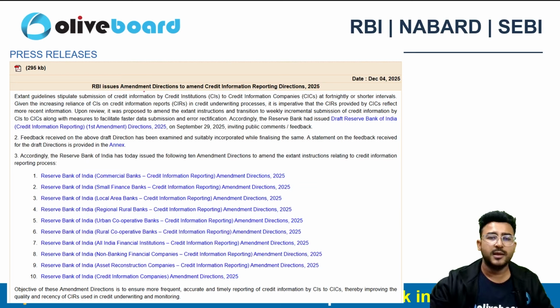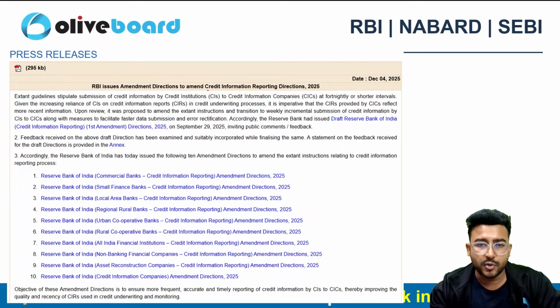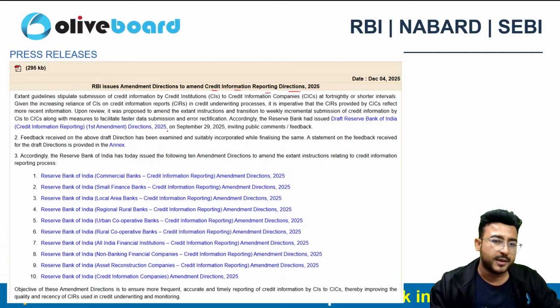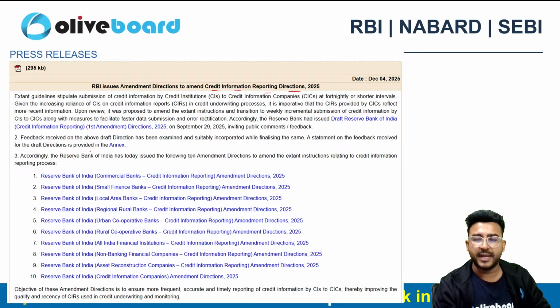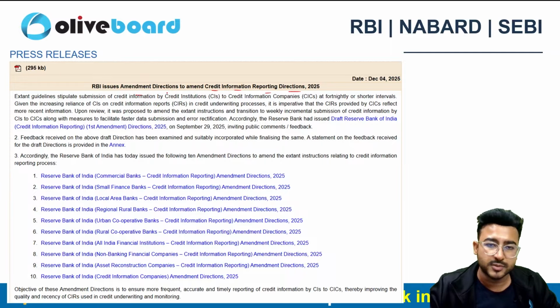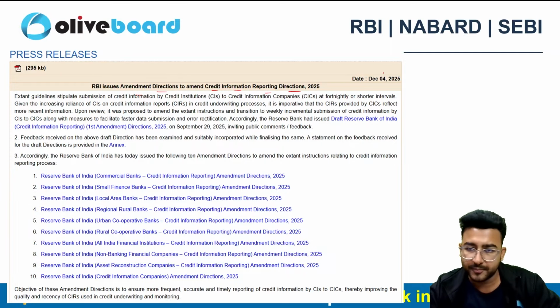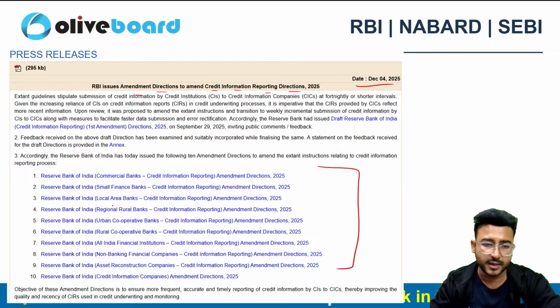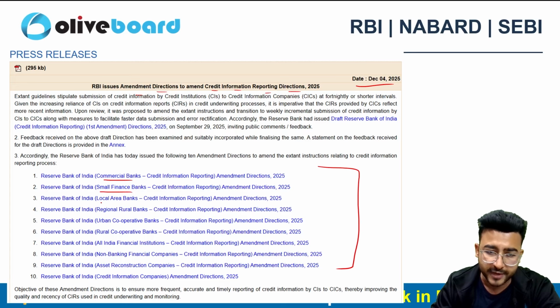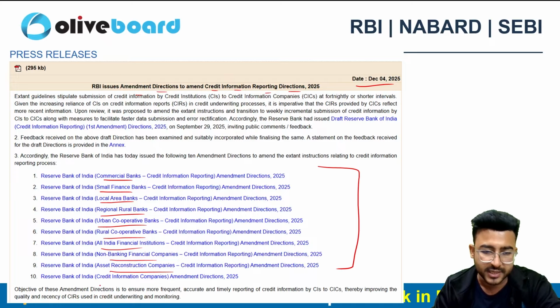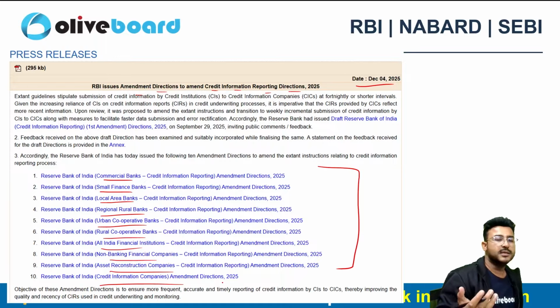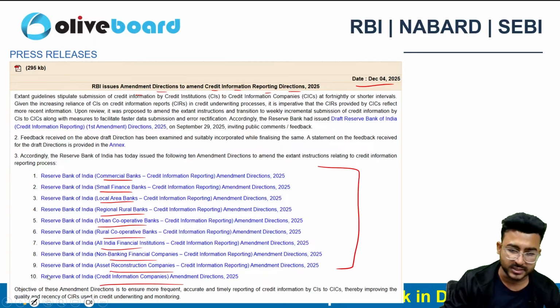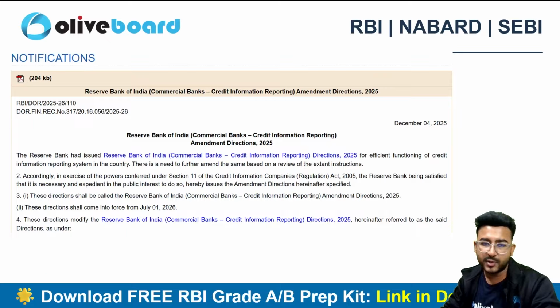Next one is related to the directions to amend the credit information reporting. We have a credit information reporting mechanism in India, and RBI has amended the directions related to it. This was released on 4th of December 2025. There were many directions, because they relate to commercial banks, small finance banks, local area banks, regional rural banks, UCBs, RCBs, all India financial institutions, NBFCs, asset reconstruction companies and credit information companies. All these entities are impacted by these directions, right? It's a very simple one. Let's quickly try to understand it.